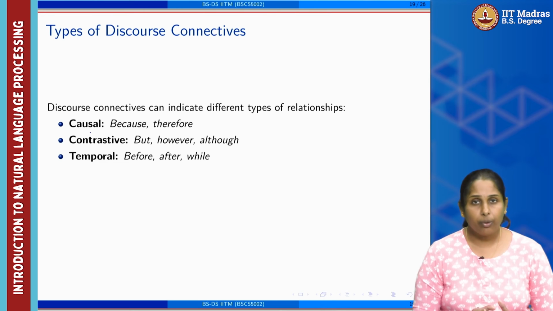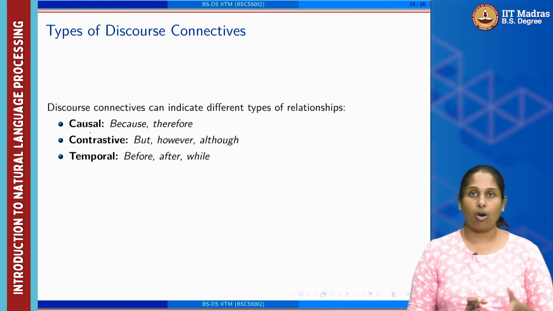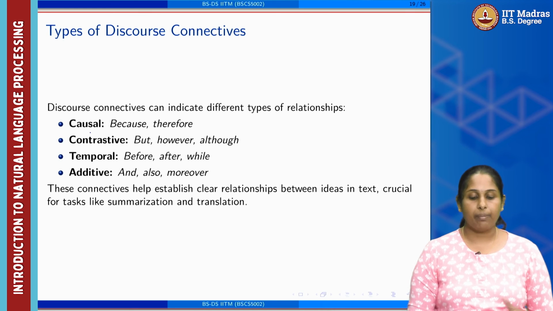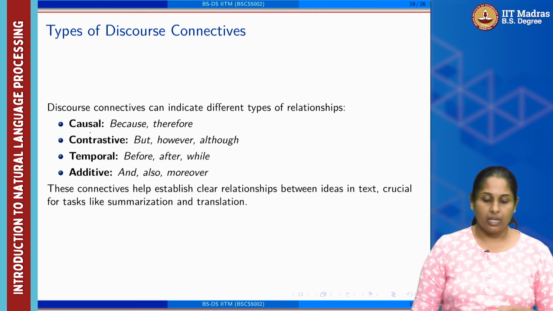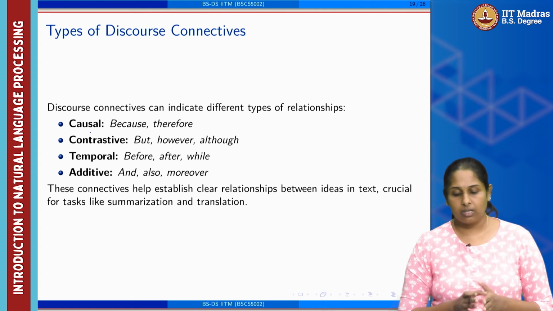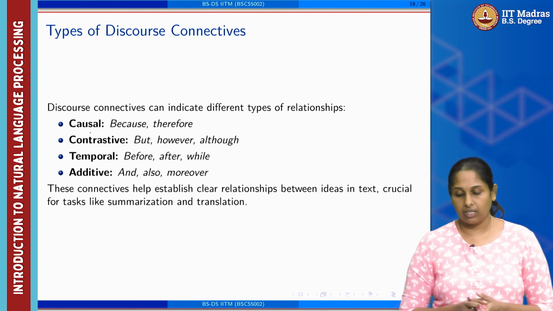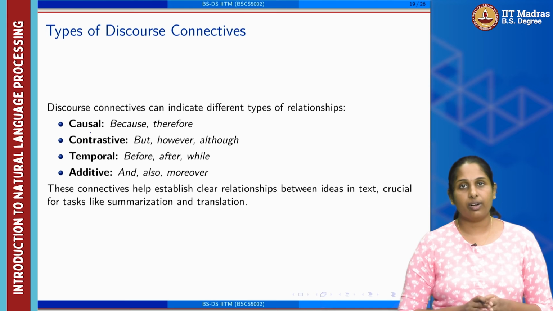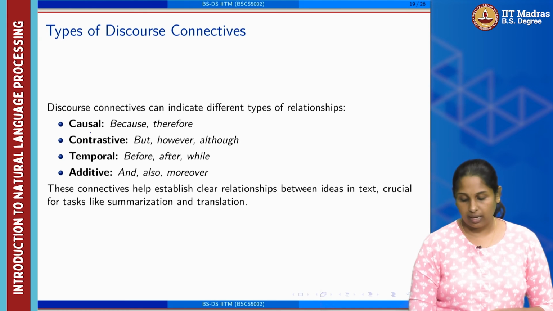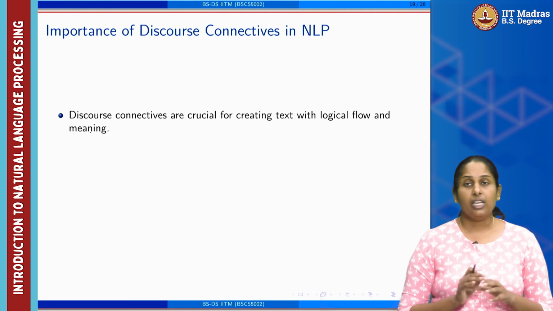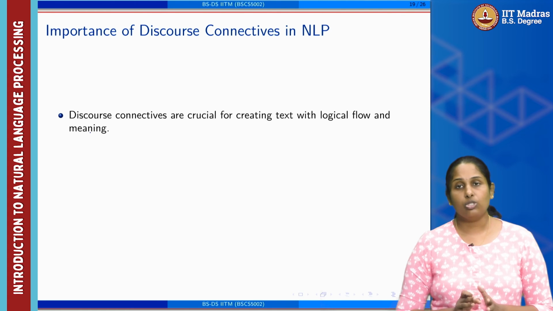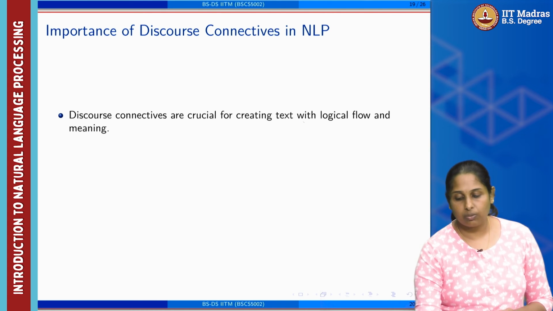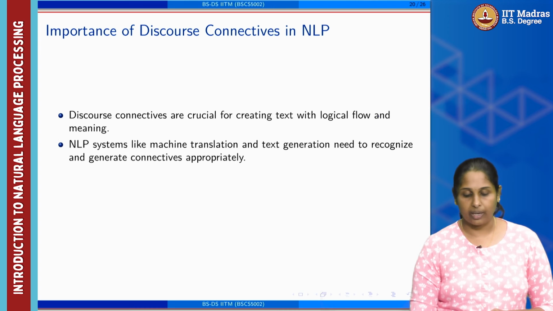It can be temporal, something like before, after, while. It can also be additive, something like and, also, moreover. These connectives help establish a clear relationship between ideas in the text. So, it is crucial for tasks like summarization and translation. In NLP, discourse connectives are crucial because they give the text a logical flow and meaning.